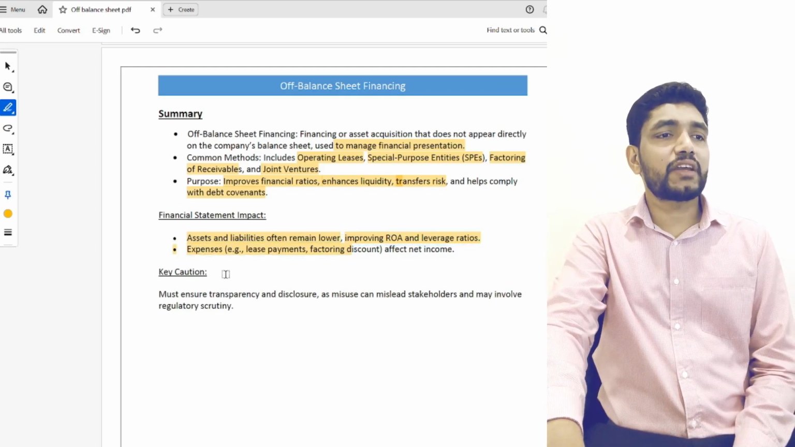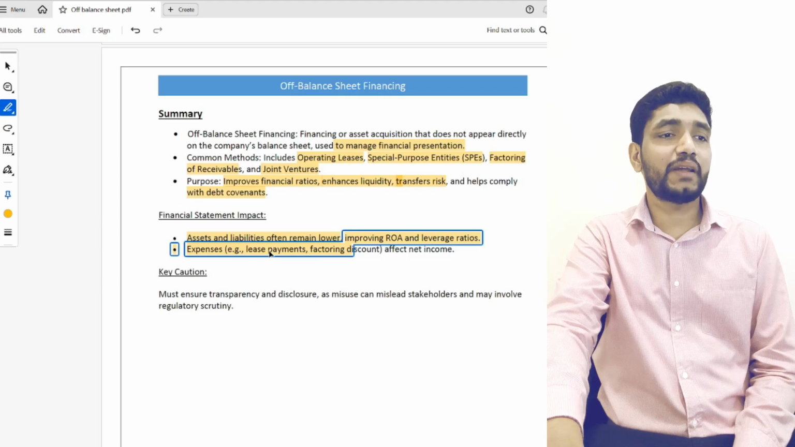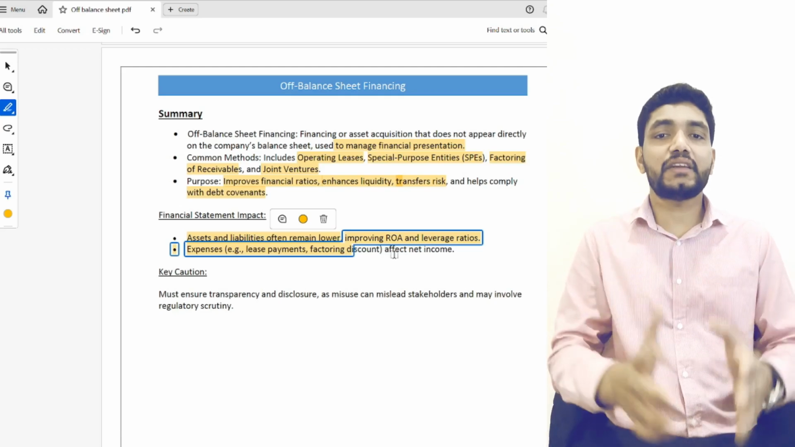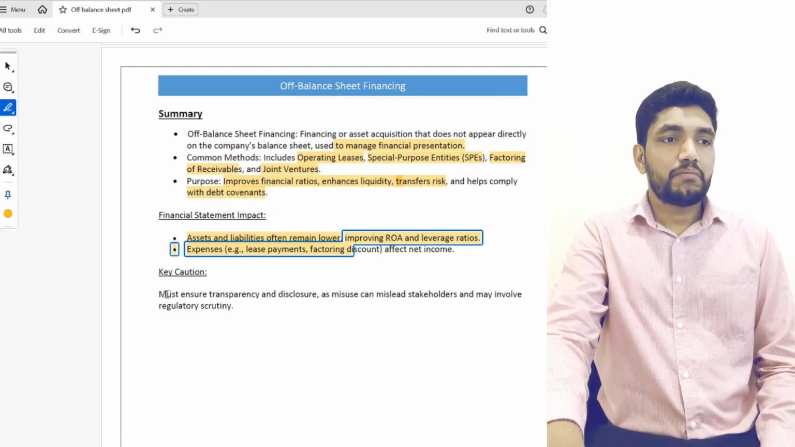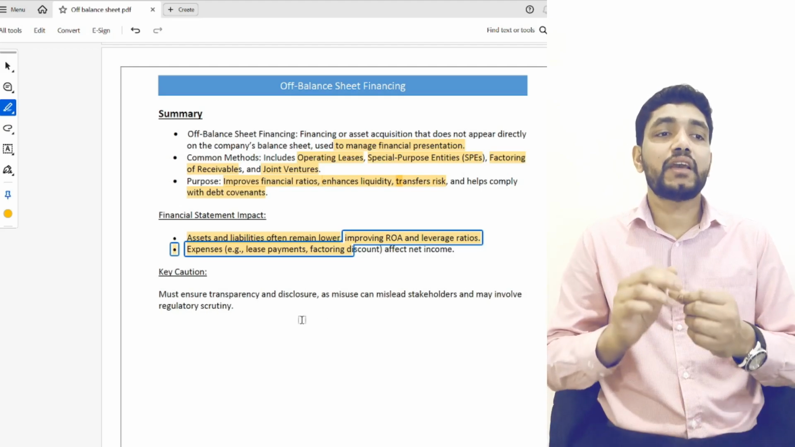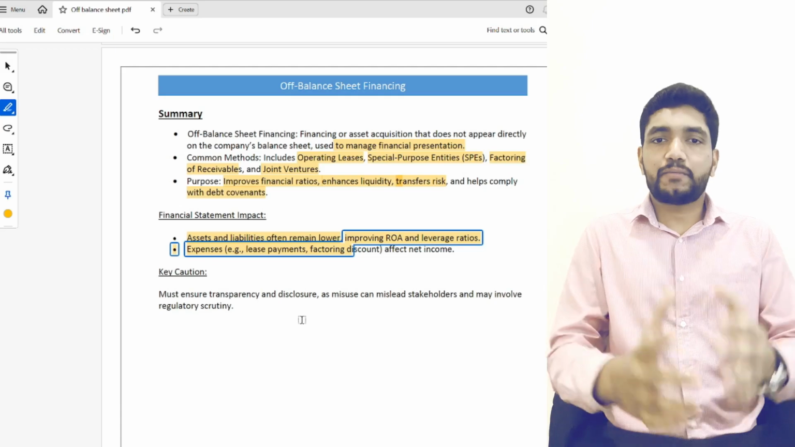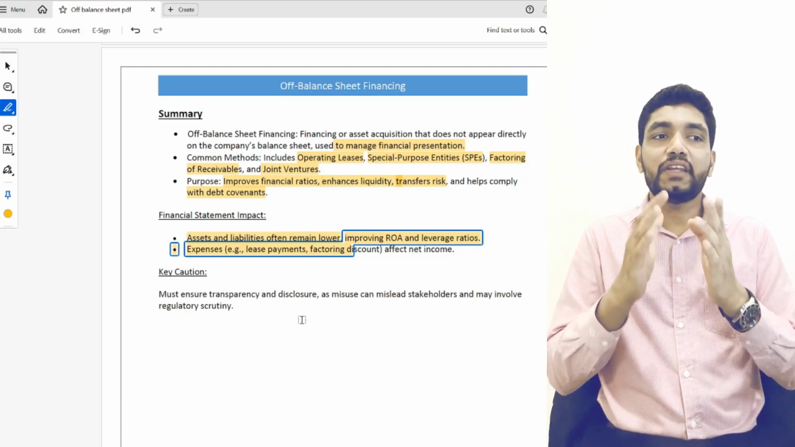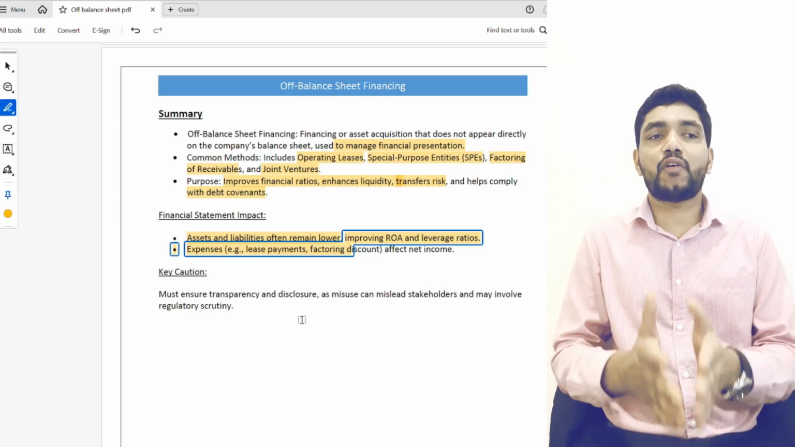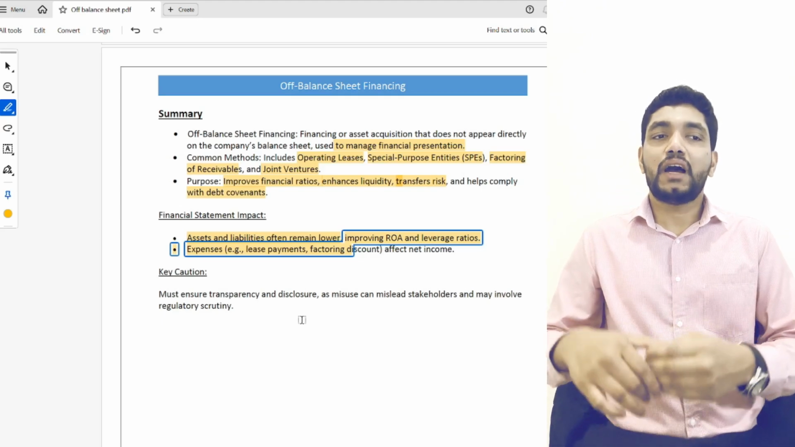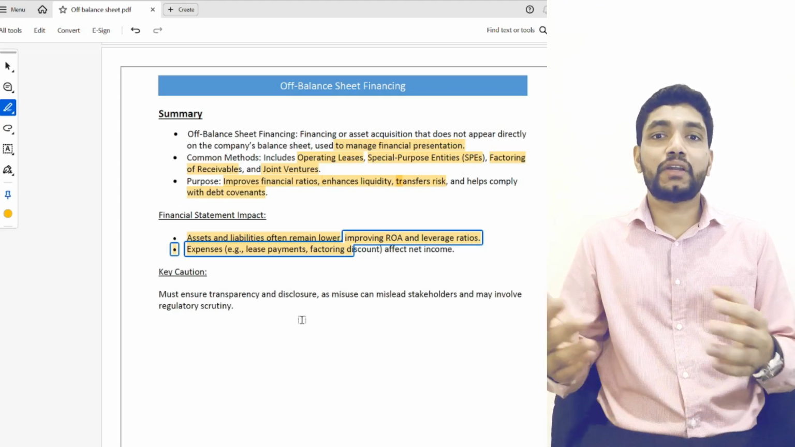In the income statement, it shows some expenses like lease payment and factoring discount, which affect net income. Again, the important thing is to ensure transparency and disclosure when using off balance sheet financing. It is 100% okay for a company to use off balance sheet financing, but it is very important to disclose it. Otherwise, it may lead to regulatory complications.